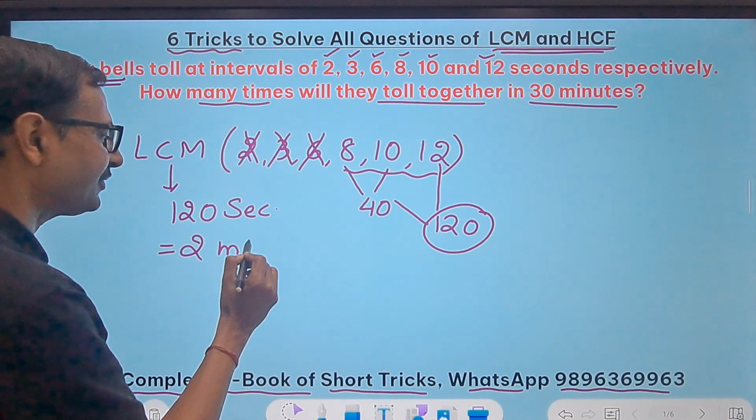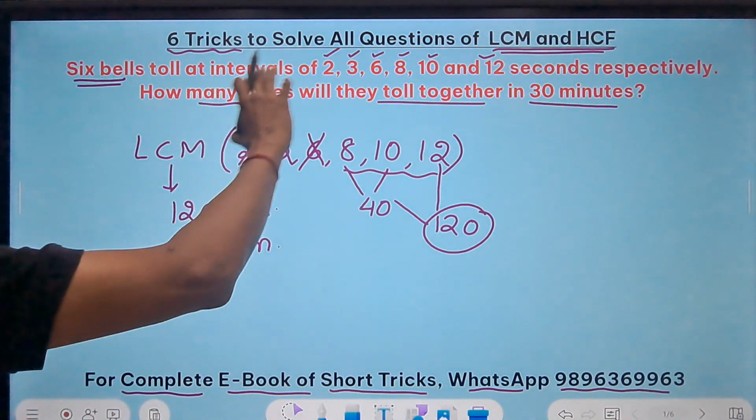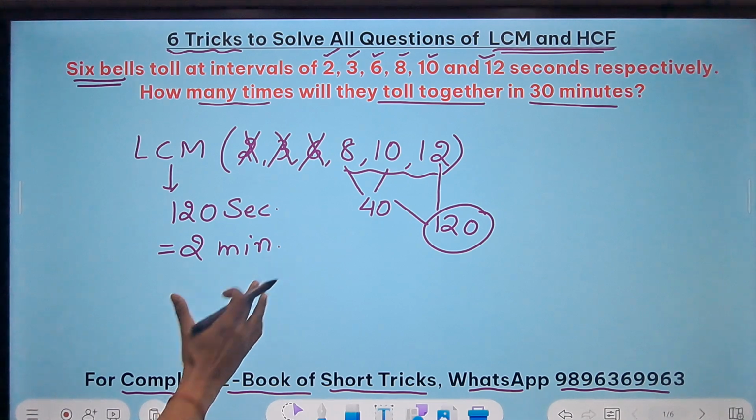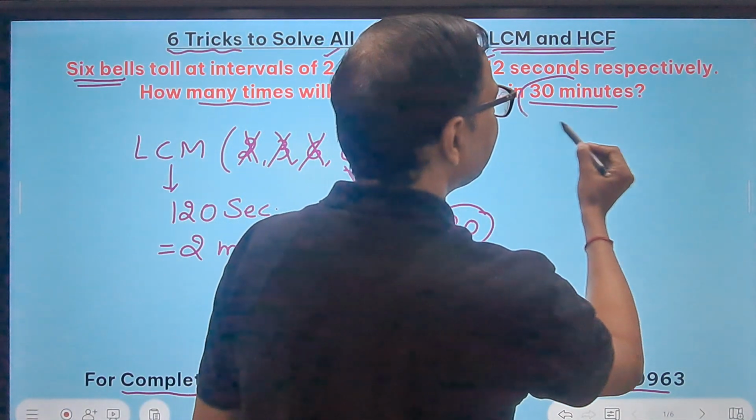That means after every 2 minutes, the 6 bells are going to toll together. Now what is the time given here? 30 minutes.